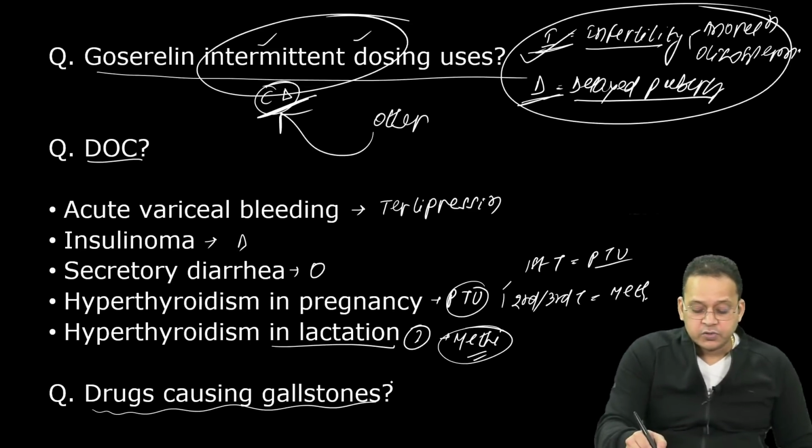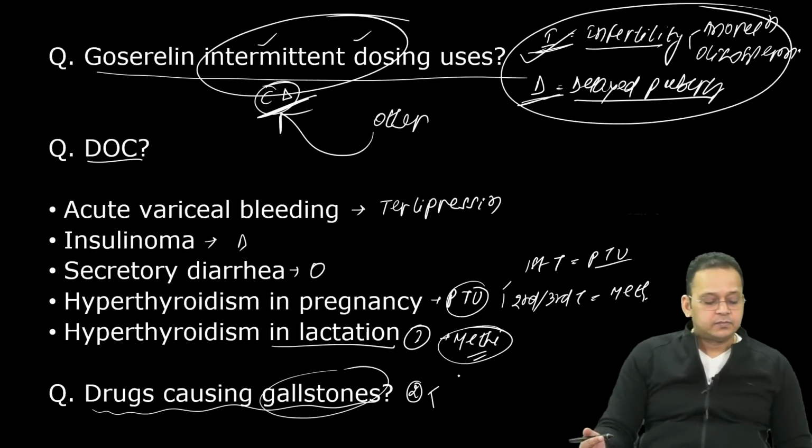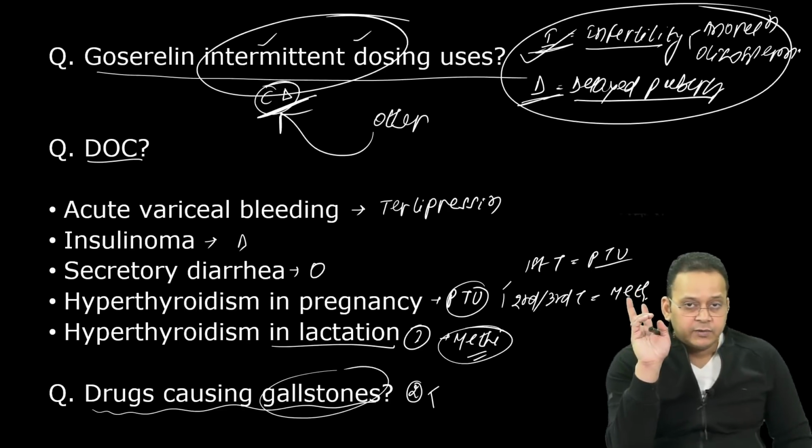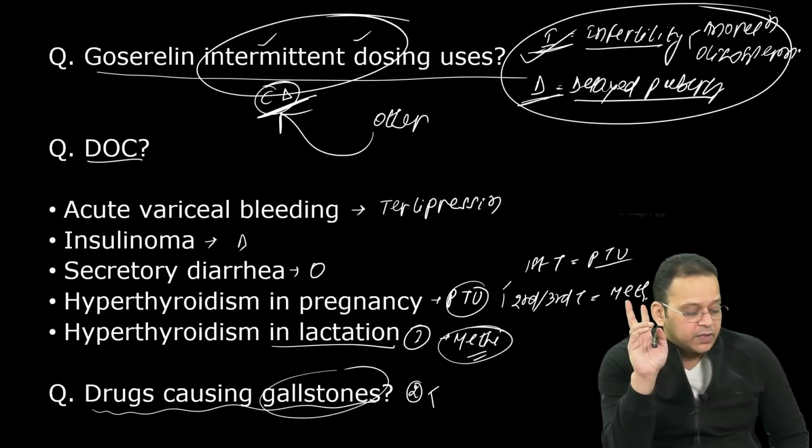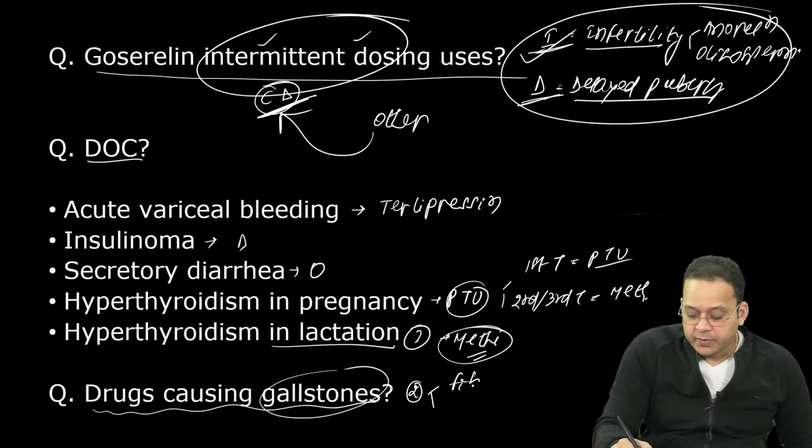Drugs causing gallstones. Two drugs. What are the drugs causing gallstones? There are only 2 drugs that will cause gallstones. Very good. One, fibrates.